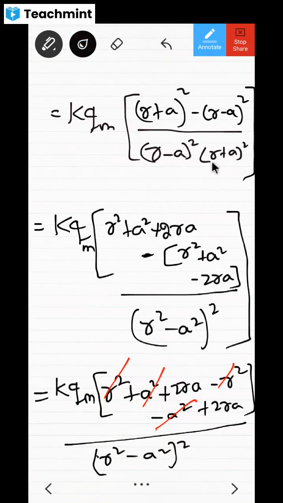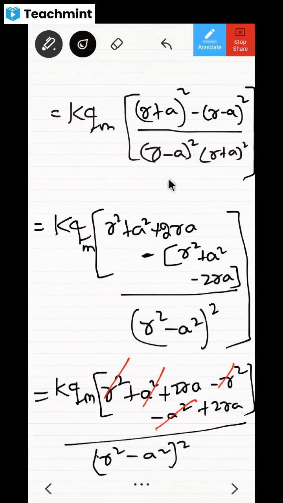See this. This is A plus B into A minus B. A plus B into A minus B is A square minus B square. Then whole square, because on both sides it is there, this is also 2 times, this is also 2 times. I'm going to get R square minus A square also 2 times. I explained in the previous section. So why does it become whole square?